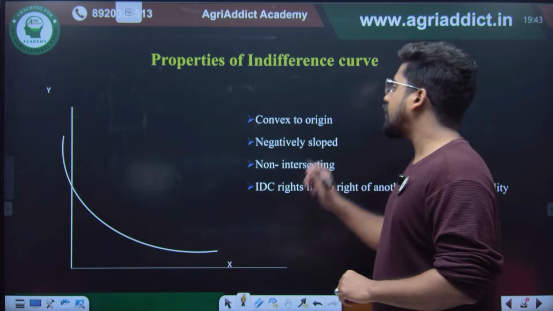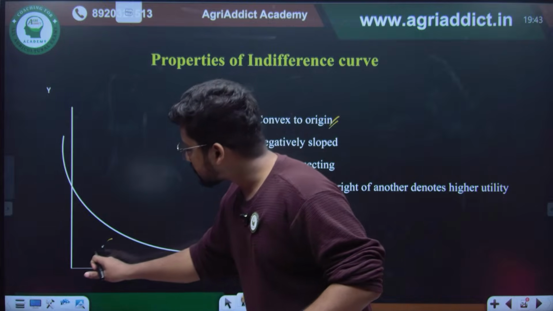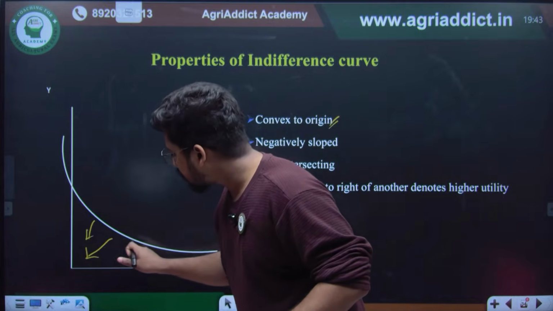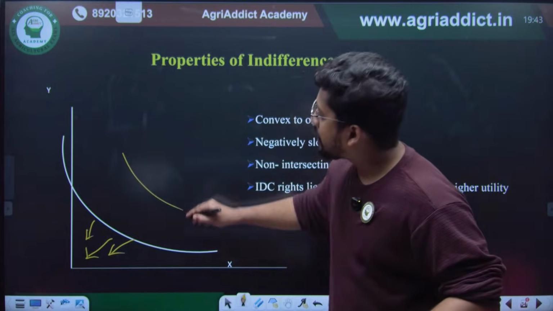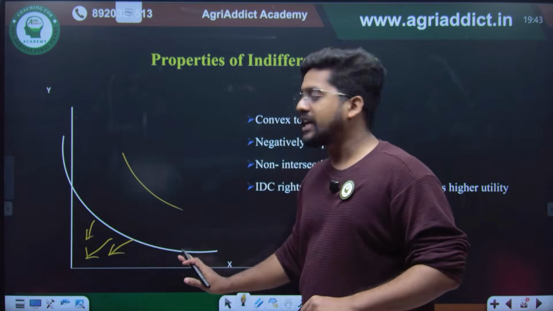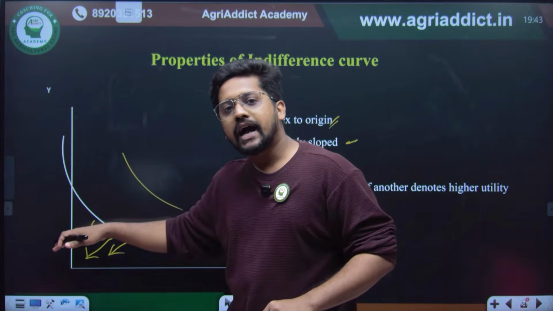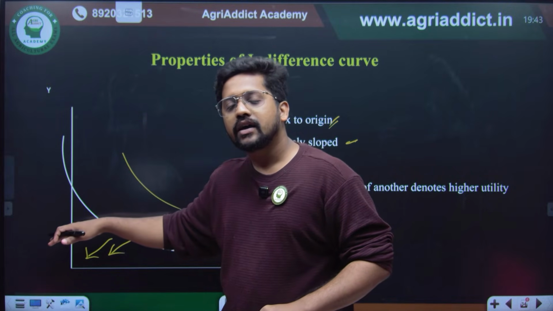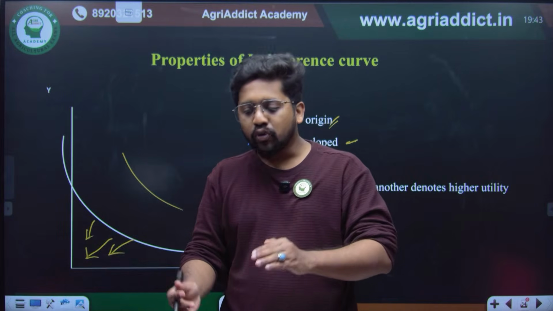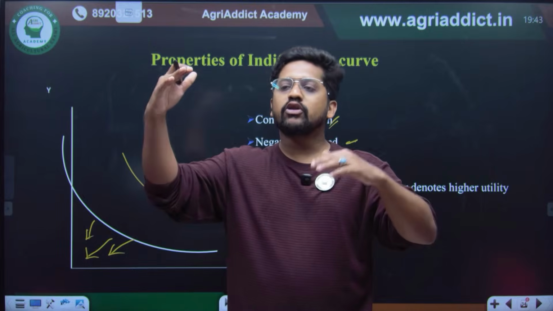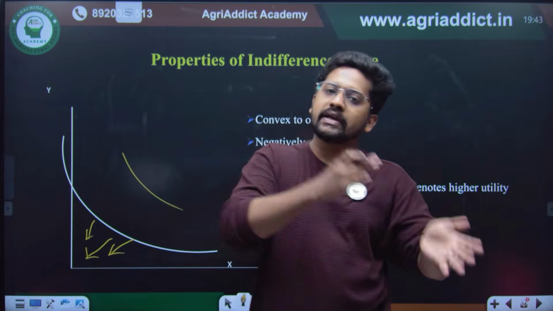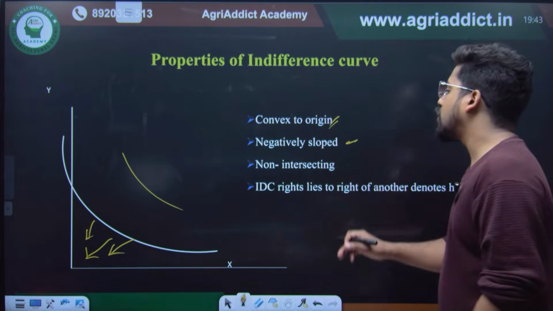The indifference curve is convex to the origin, having a convex shape towards the origin. It is negatively sloping because the addition of one Sprite subtracts a unit of 7-Up. If you want to substitute one, you have to reduce one and add one more. Then only your satisfaction will match the previous combination. So it is negatively sloped.